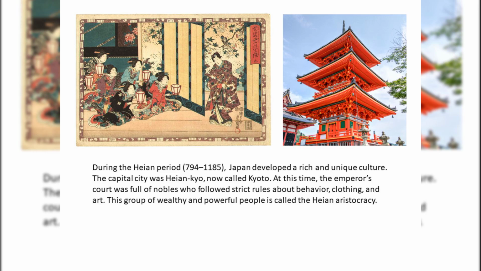During the Heian period, 794–1185, Japan developed a rich and unique culture. The capital city was Heian-kyo, now called Kyoto. At this time, the emperor's court was full of nobles who followed strict rules about behavior, clothing, and art. This group of wealthy and powerful people is called the Heian aristocracy.